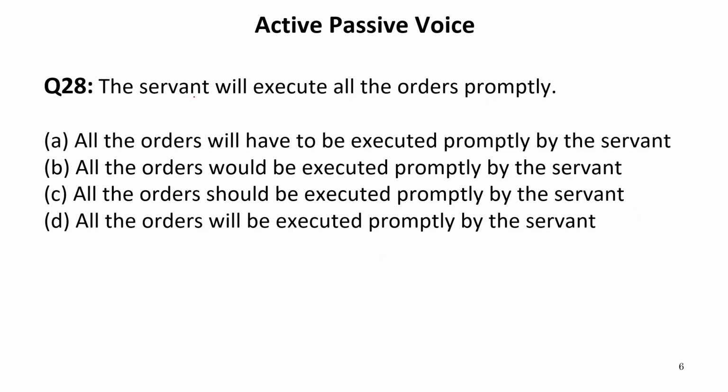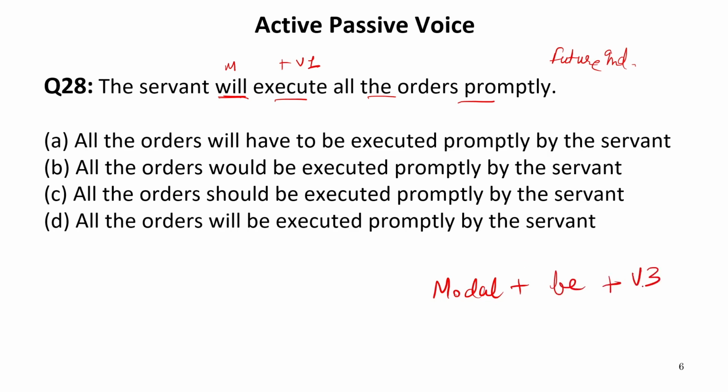The sentence is: the servant will execute all the orders promptly. Now it is given will. Will is a modal after which we have verb first form. Now this is the structure of future indefinite tense. To convert a future indefinite tense, we should keep in mind that the modal will be followed by be, and then verb third form. So we need modal, it means will, be, and the verb third form, that is executed. So we should look for will be executed in the options.